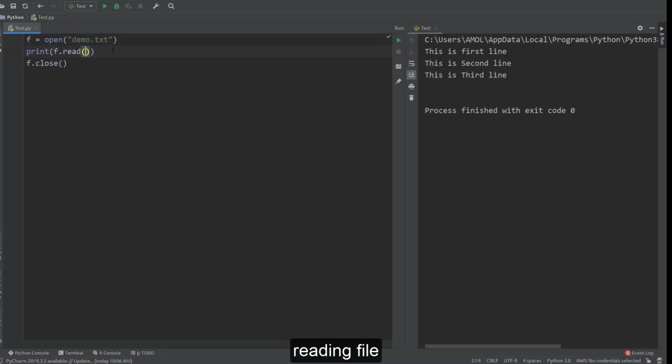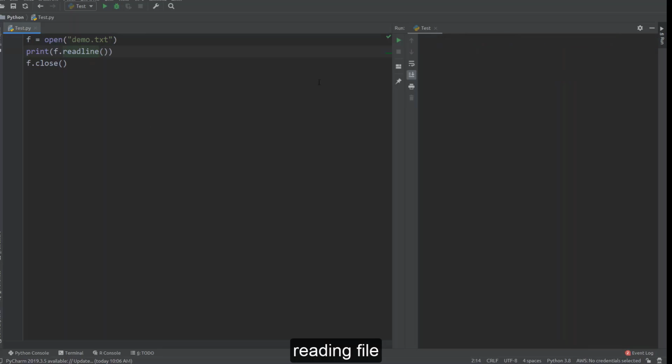Now see here in this read I'm saying 10. It means that we are reading 10 characters only, or rather say bytes only. If you run this code it will read only 10 bytes, like this is and 5. If the file doesn't contain 10 bytes, then it will obviously read the number of bytes available in the file. So by using the read function we can read all bytes. By passing a certain argument to this read function we can read that many bytes from the file. We can read a single line by using the readline function. We can read a number of lines by calling the readlines function.